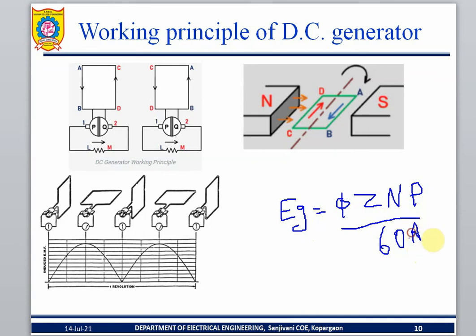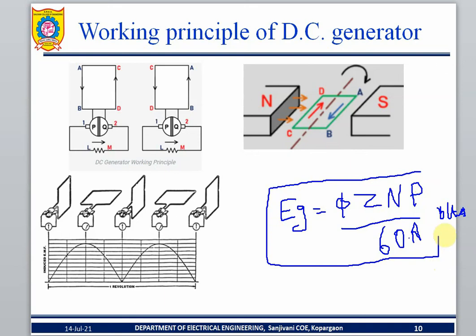This is called the EMF equation. EMF induced, so the unit is volts. You can write the unit as volt, V-O-L-T. This is the induced EMF equation. What is pi? Pi is denoted for flux. Z is denoted for conductors.